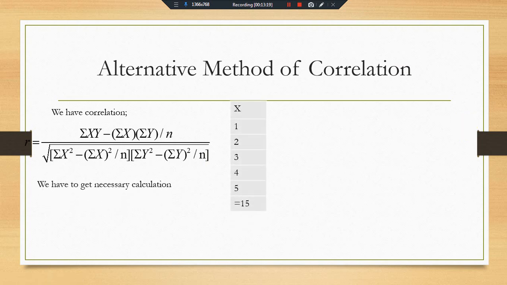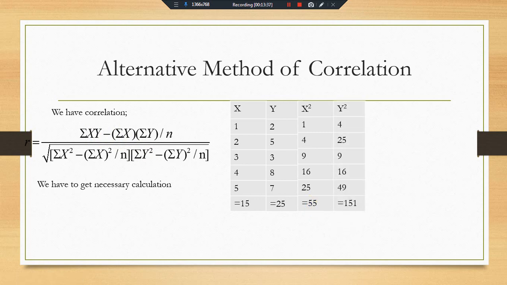We have the x series and the y series, and we get summation x and summation y. Now we have to get summation x square, summation y square, and summation xy.